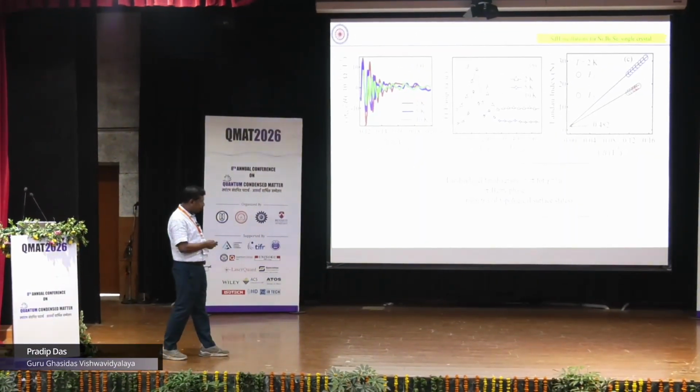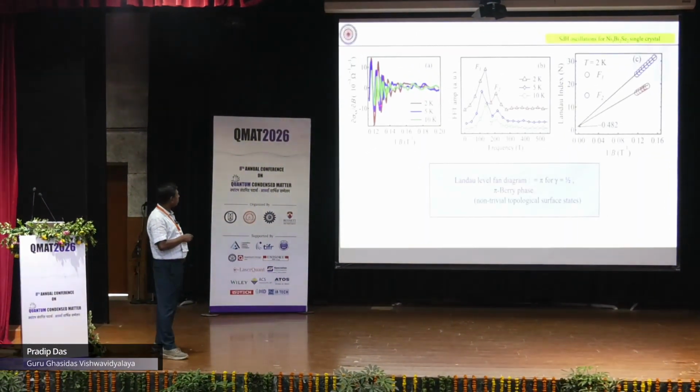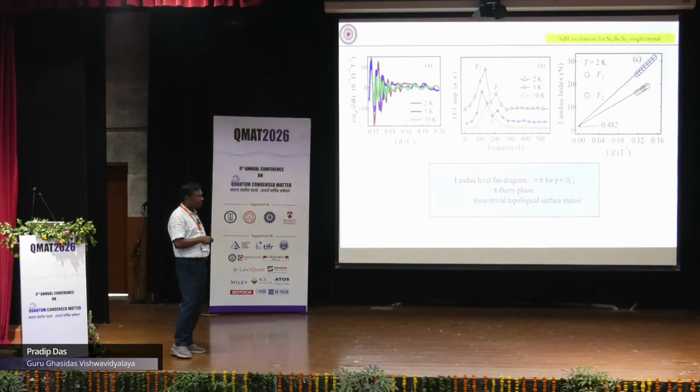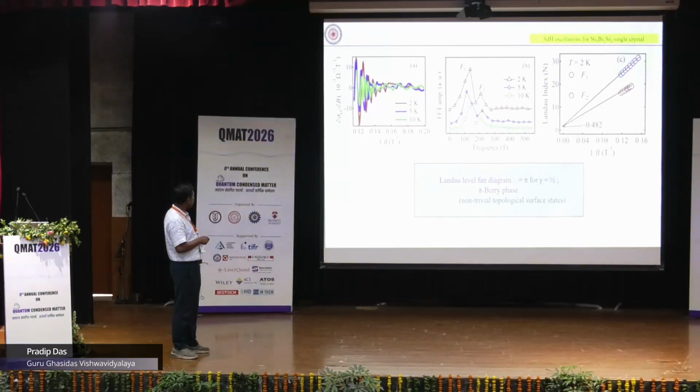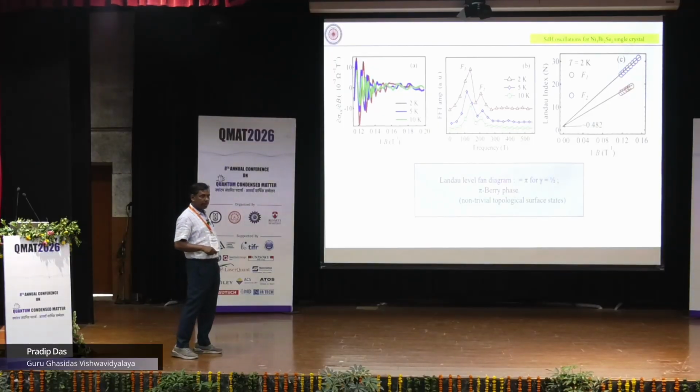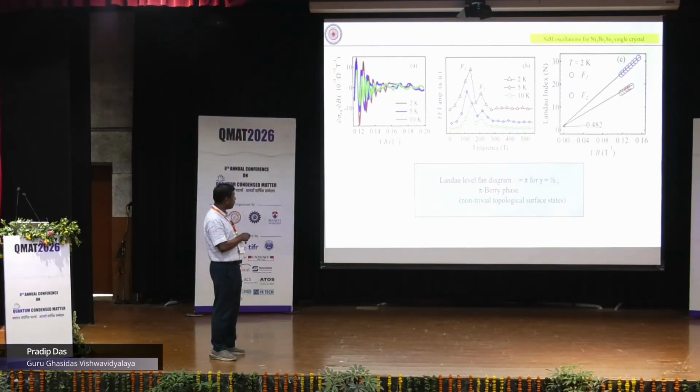So this is the data we have. We plot it as a function of 1 by B. We get high amplitude near the 1 by B zero value and less at high values, and the amplitude decreases. Generally, it is Shubnikov-de Haas oscillation if the amplitude decreases as we increase the temperature.